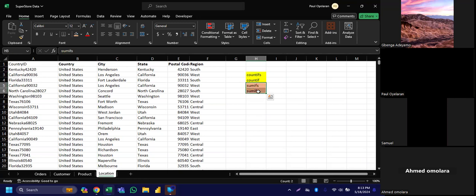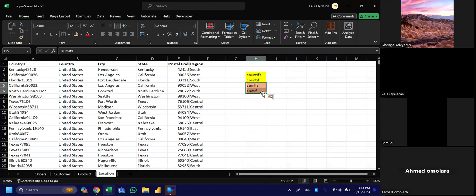But when it comes to Sumif, Sum deals with addition. For example, how much is the total salary that the company paid to staff this month? How much is our total expenses from January to March? How much are the sales? How much was allocated to this state? Any question around this deals with Sum.